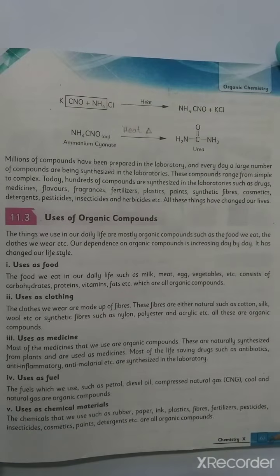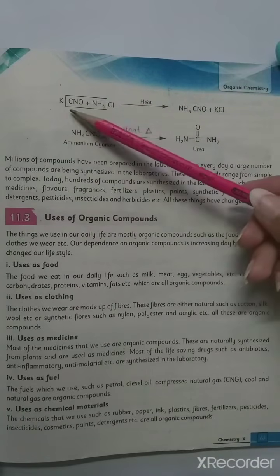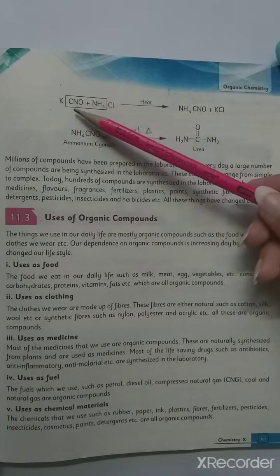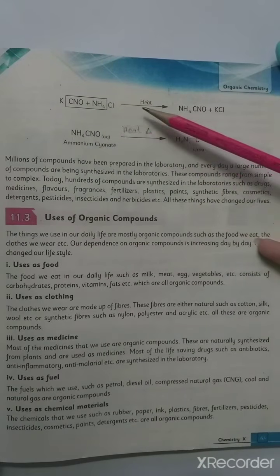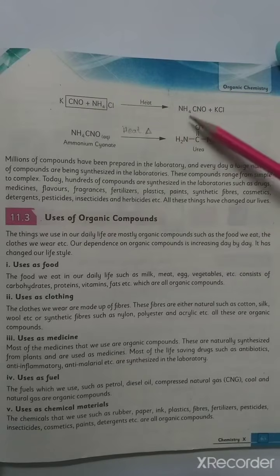Now moving on to another page, that is page number 63. Here you can see we have KCNO, potassium cyanate, and ammonium chloride. When they combine together through heating, we get NH4CNO, that is ammonium cyanate, and KCl, that is potassium chloride.